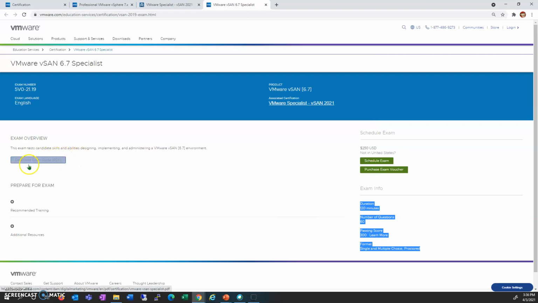And again, we have the exam guide. You can schedule this exam from this button itself, and you will be redirected to the Pearson website. So this is what we have here: how you can find out any certification details, how you can upgrade your existing VCP certification, and if you are writing VMware exams for the first time, how you can find out which training is required. All these details we have covered here.